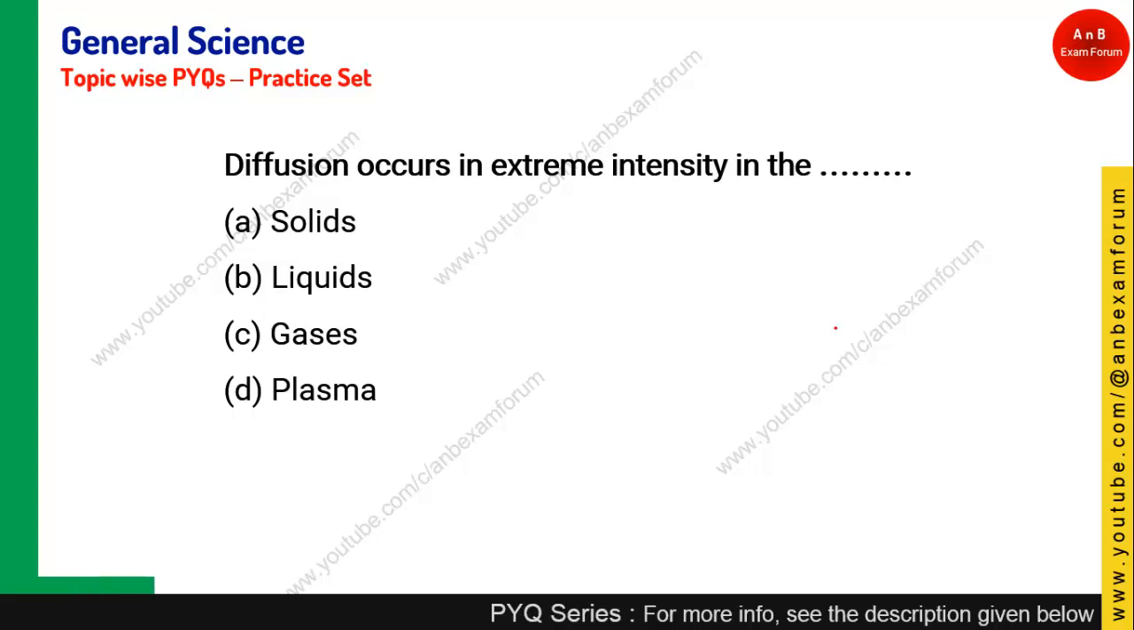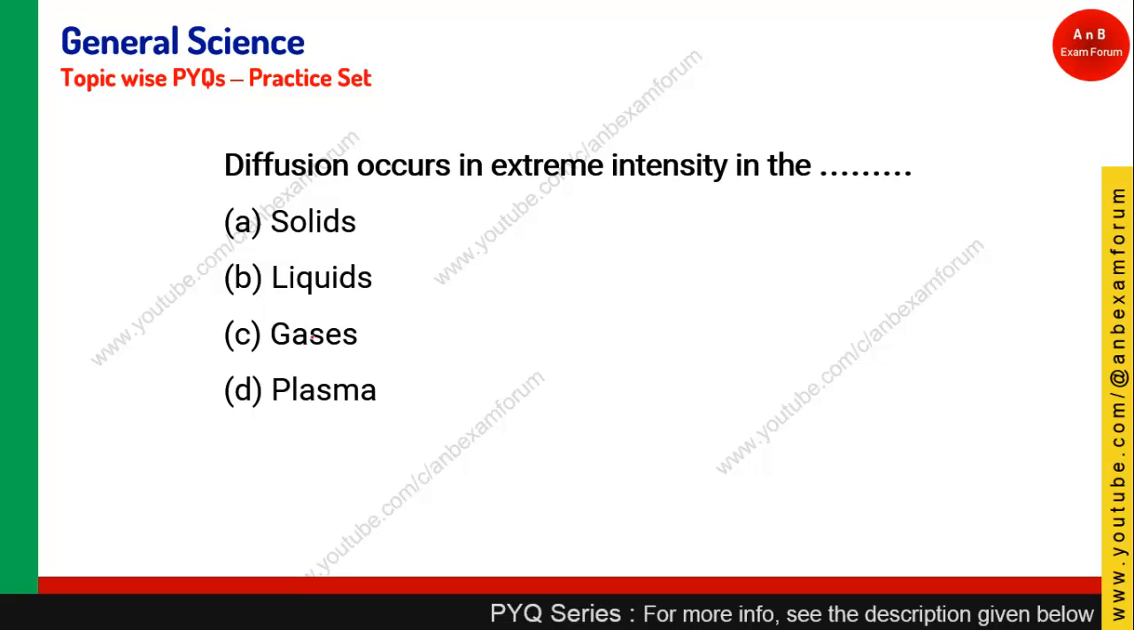Diffusion occurs with extreme intensity in which of the following states: solid, liquid, gas, plasma? Just now I told you that it is basically gas. When you have a high concentration of a substance and it diffuses in a gas, it is going to be of extreme intensity. Why? Because molecules are very free to move anywhere in gases. So option C is the right answer.